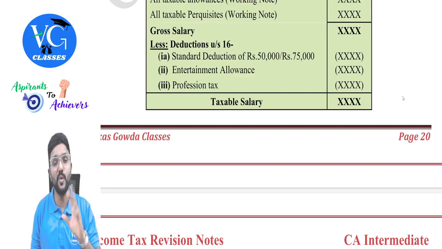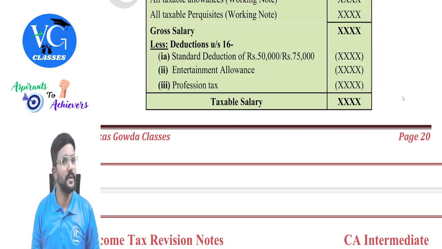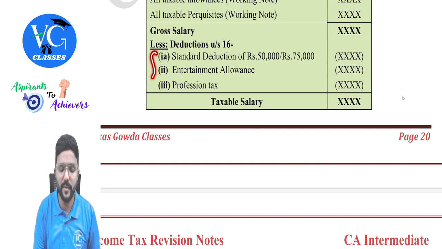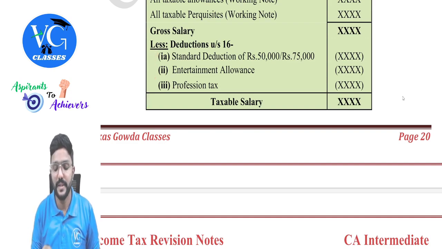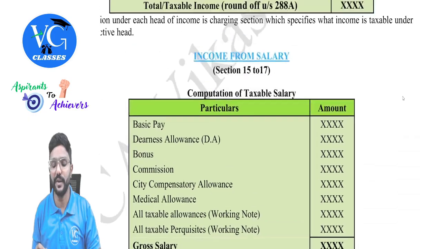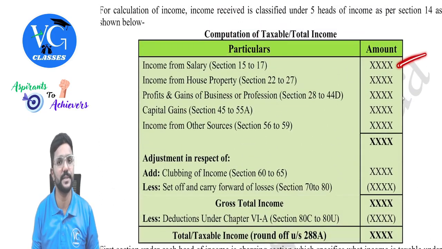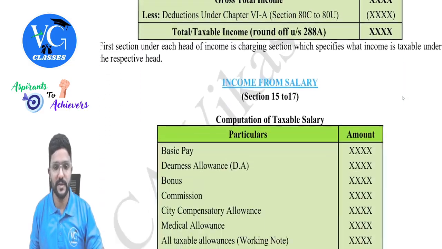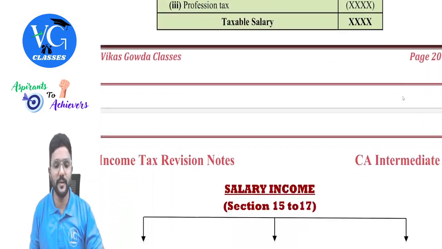This is only for an assessee who has income under the head salary. Got it? Yes. And we'll learn about each of this later, guys. So once we claim these deductions, we get income from salary or taxable salary. And this is the figure which we need to include in total income calculation, guys.